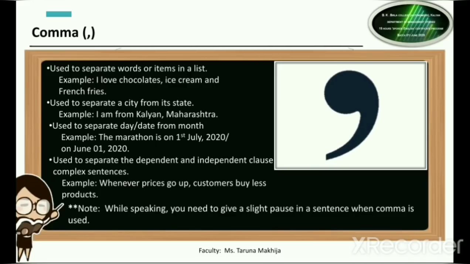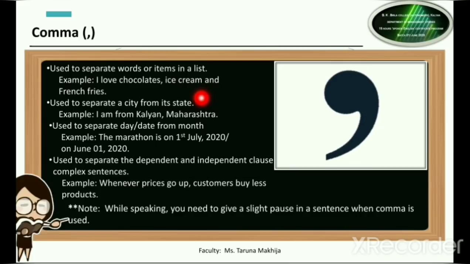I need to separate those items using a comma. Now the example for this is I love chocolates, ice cream and french fries. Now these are a list of items which I love, but to separate them I have used the comma.